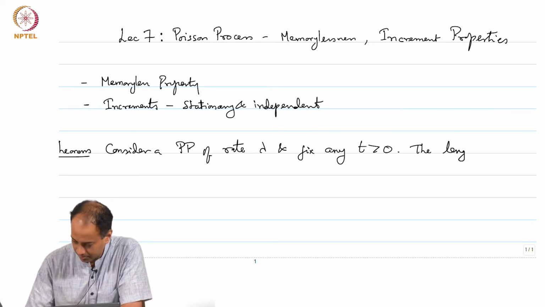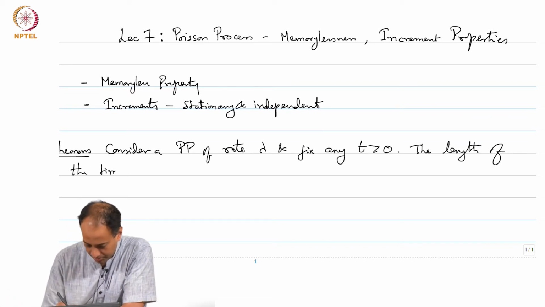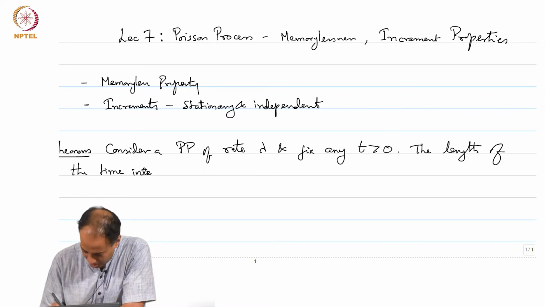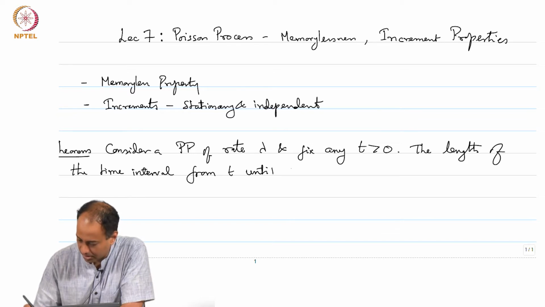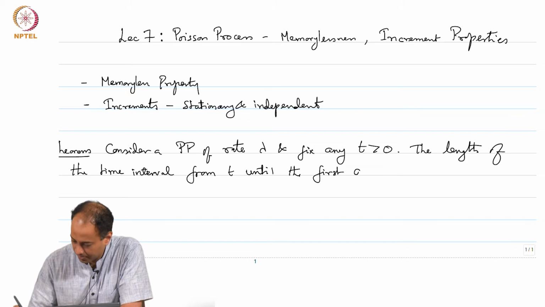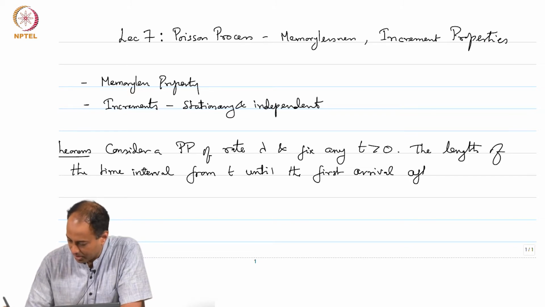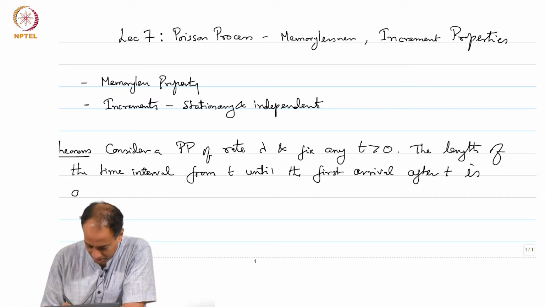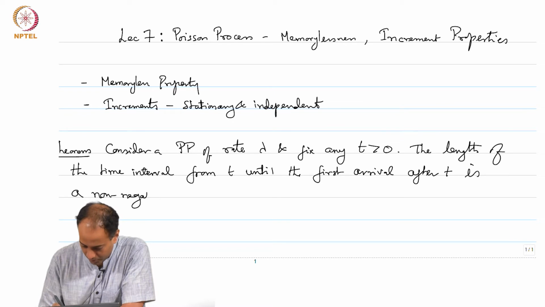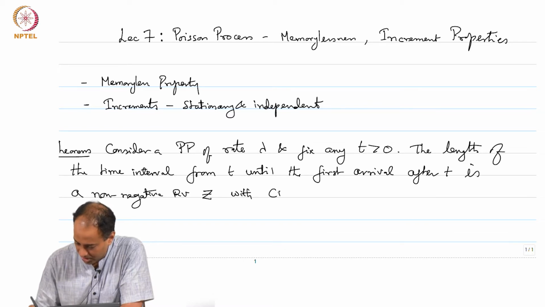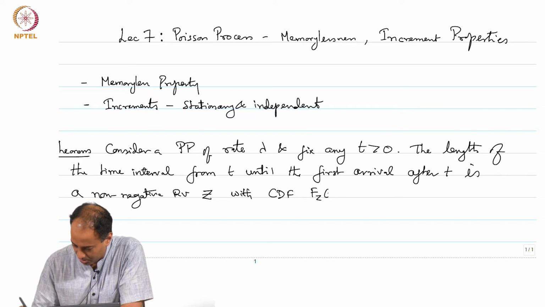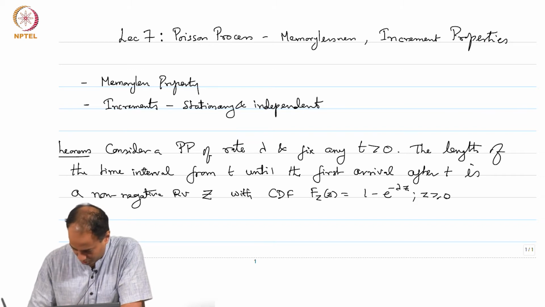The length of the time interval from t until the first arrival after t is a non-negative random variable Z with CDF F_Z of little z equal to 1 minus e to the power minus lambda z for z greater than or equal to 0.